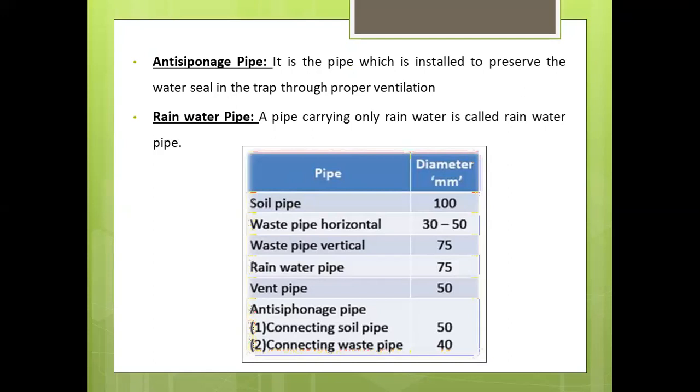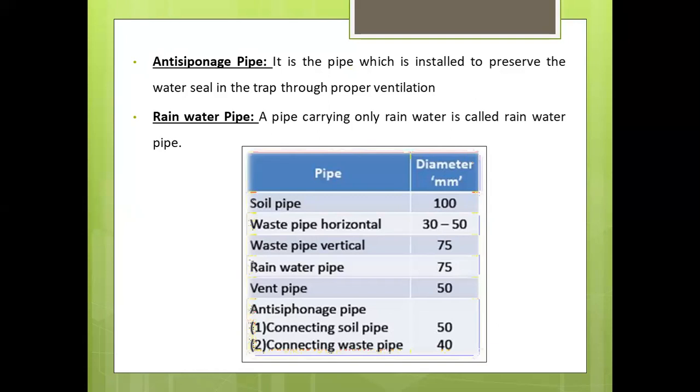Next is the anti-siphonage pipe. The pipe which is installed in the house to preserve the water seal of traps is known as an anti-siphonage pipe. It generally maintains proper ventilation and does not allow siphonic action to take place, right? That is why it is provided.